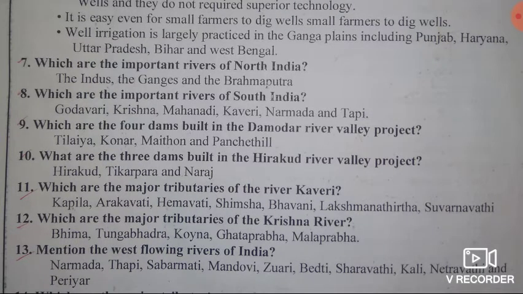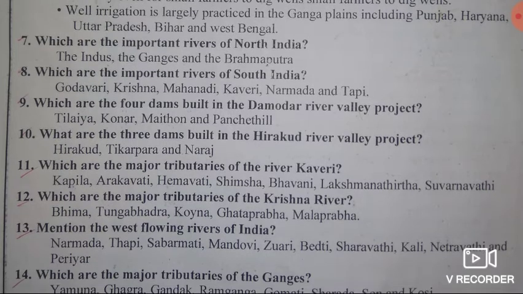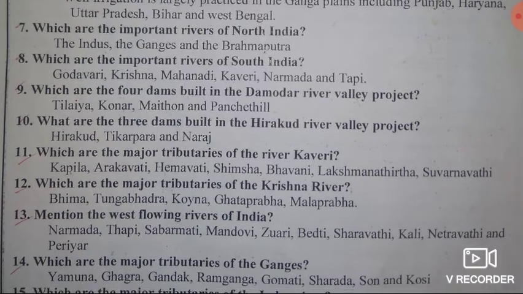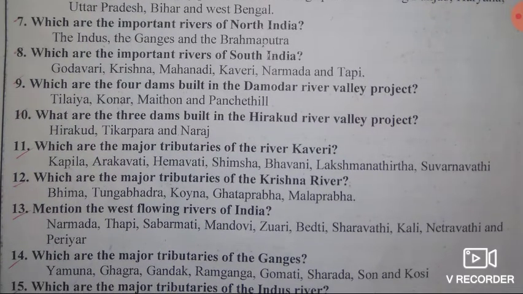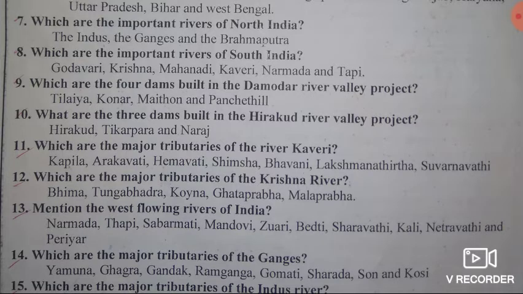Next question: which are the 4 dams built in the Damodar River Valley project? Answer, Tilaiya, Konar, Maithon and Panchet Hill. So these are the 4 dams built in the Damodar River Valley project. Then the 10th question: what are the 3 dams built in the Hirakud River Valley project? Answer, Hirakud, Tikarpara and Naraj.